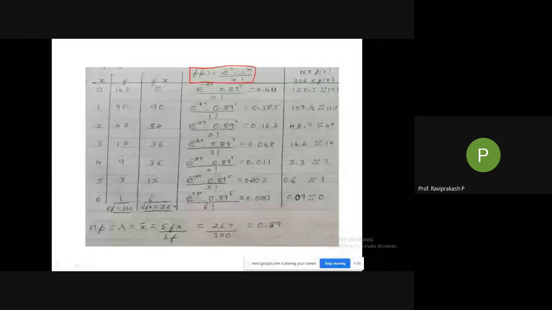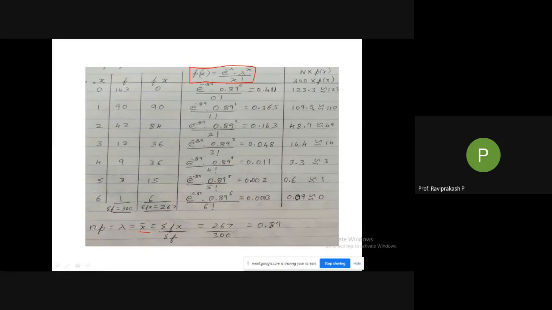So what we do here is we write it in our normal vertical format, that is x 0, 1, 2, 3, 4, 5 and 6 and the corresponding frequency. Then we want to find lambda or x bar. If you already know, lambda is equal to n into p, where n is the number of observations and p is the probability of happening. So lambda is equal to x bar, that is the mean. To find it we use summation fx divided by summation f. This is the formula for x bar. So we need summation fx and summation f.